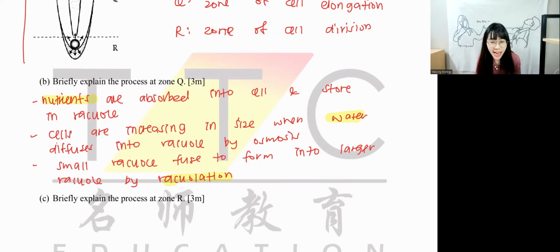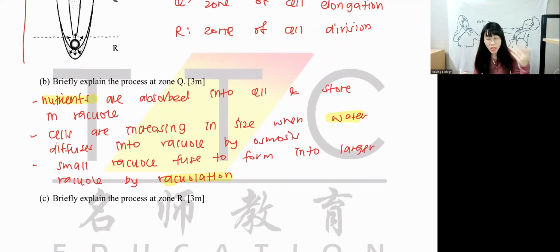Briefly explain the process at zone R. Zone R is called zone of cell division. How do we explain zone of cell division? Because only meristematic cells will grow, right? They will increase in number of cells by carrying out mitosis. The cells in division have 4 characteristics. Remember what the 4 characteristics are? No vacuole, large nuclei, thin cell wall, and dense cytoplasm. Very good. 4 characteristics. So when they are growing, they will go to the next zone.